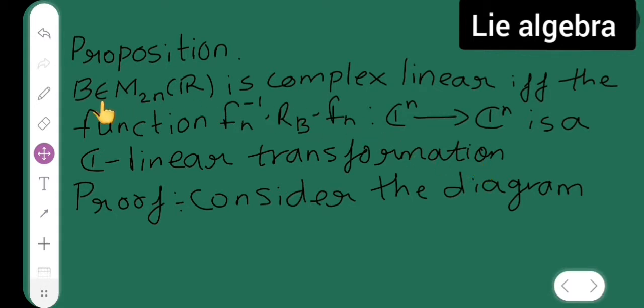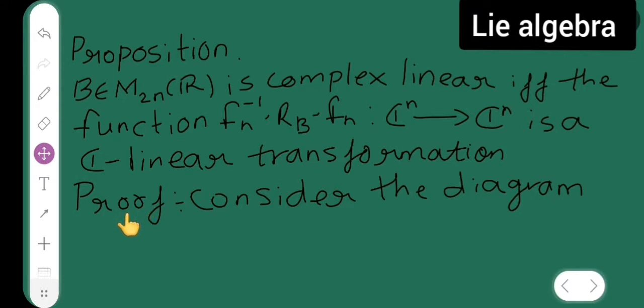So taking B belonging to M2n of R to be complex linear, you have to prove this, and for the converse part, since it is an if and only if statement, taking this you have to prove that B is complex linear.